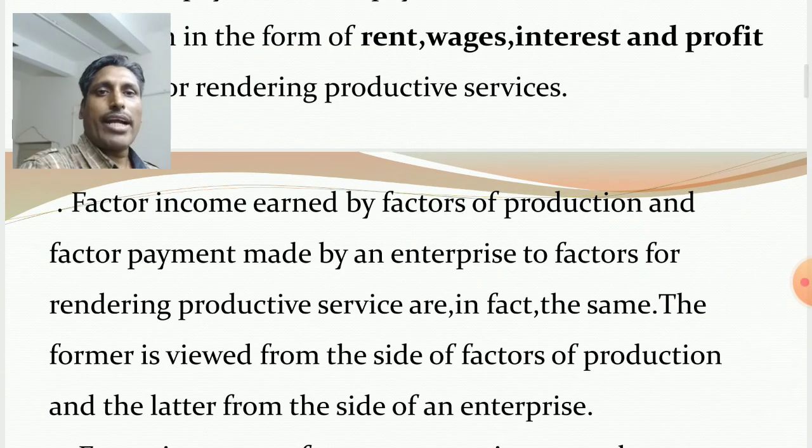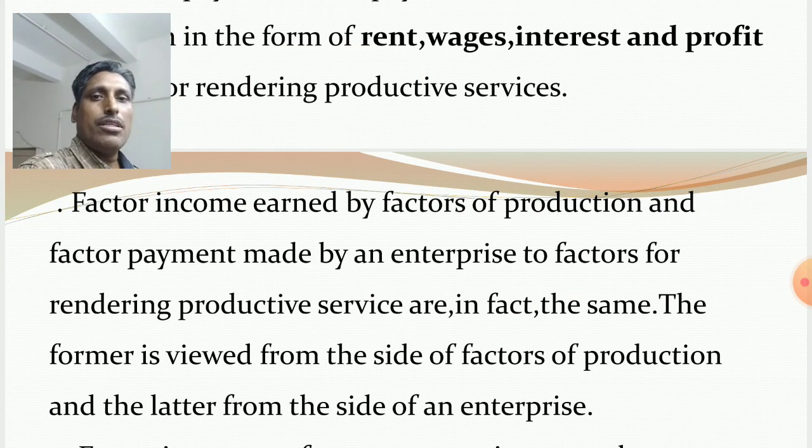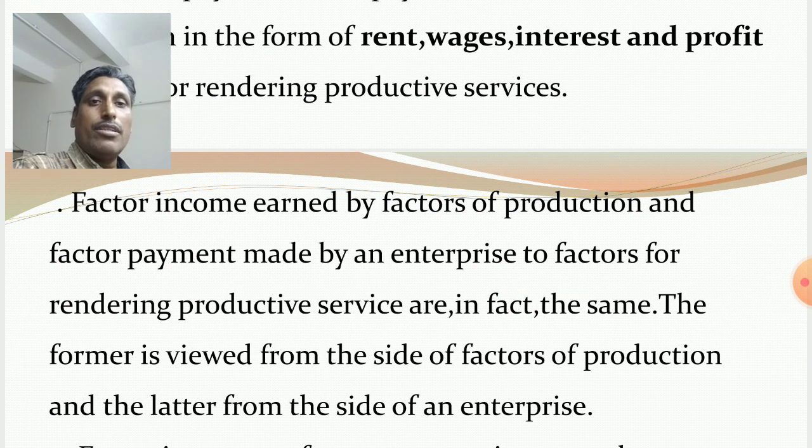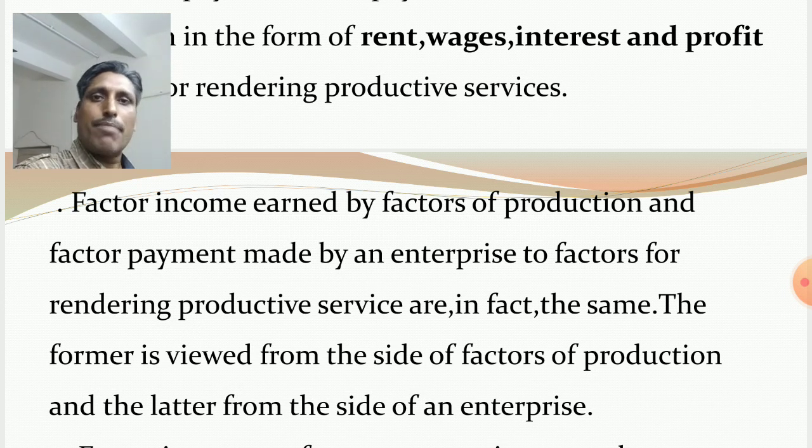Next one, factor income earned by factors of production and factor payment made by an enterprise to factors for rendering productive services are in fact the same. Both factor income and factor payment remain the same thing.